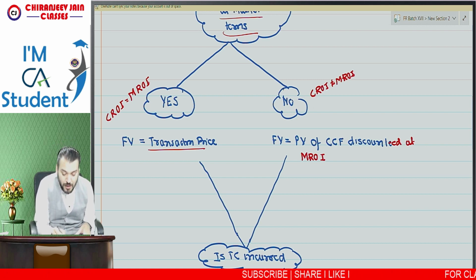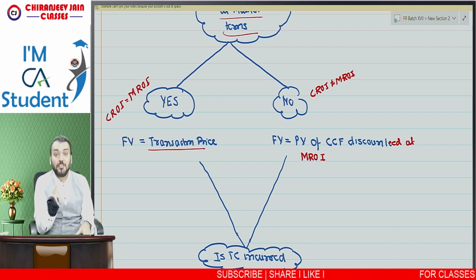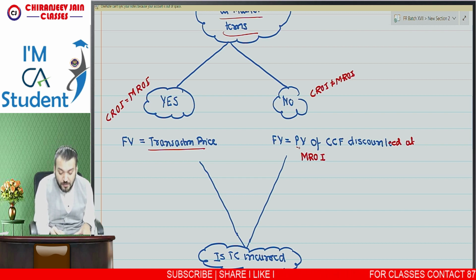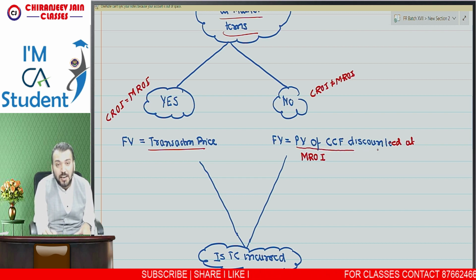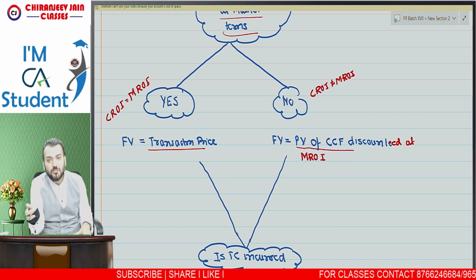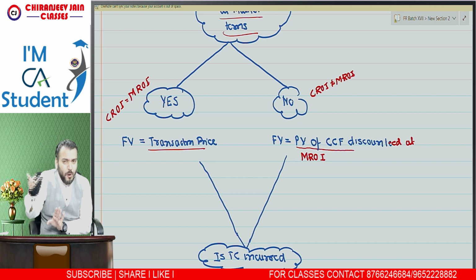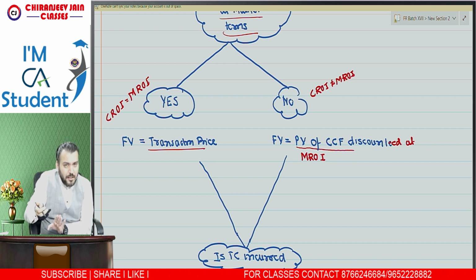But if the instrument is not at market terms, then we need to find out fair value. In that case, fair value will be equal to the present value of contractual cash flow discounted at the market rate of interest for a similar instrument at the same credit risk. Understood? I hope you know all these points. I'm just giving a background right now.